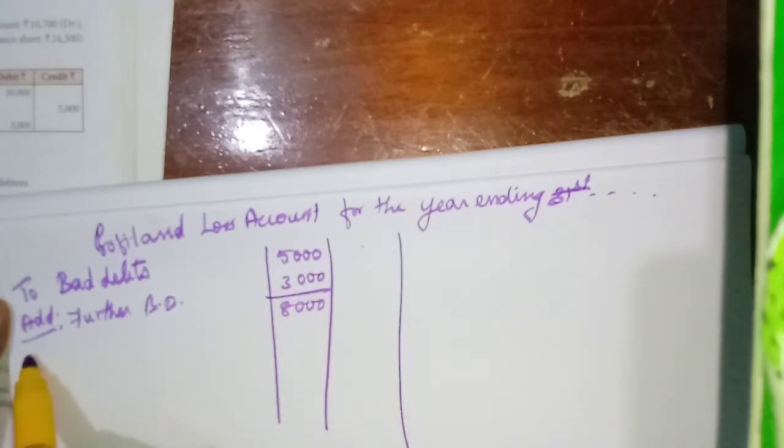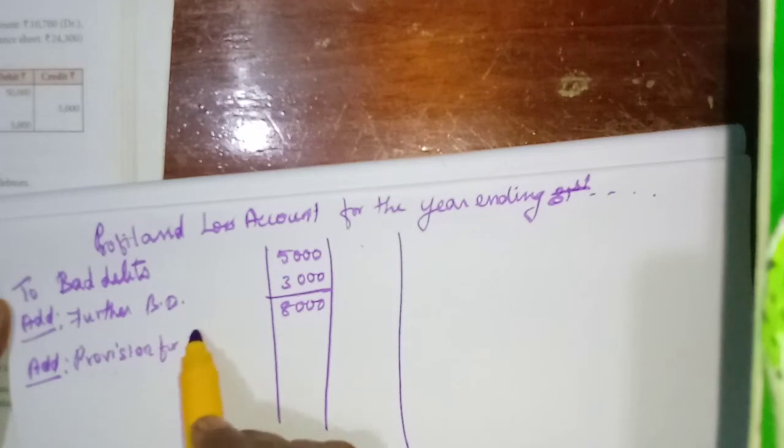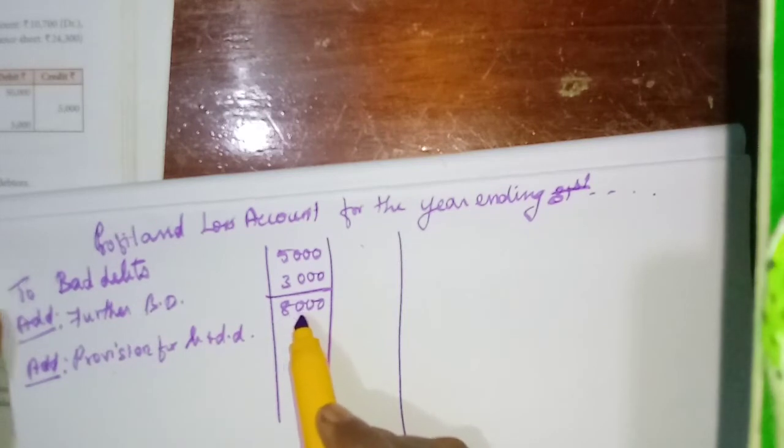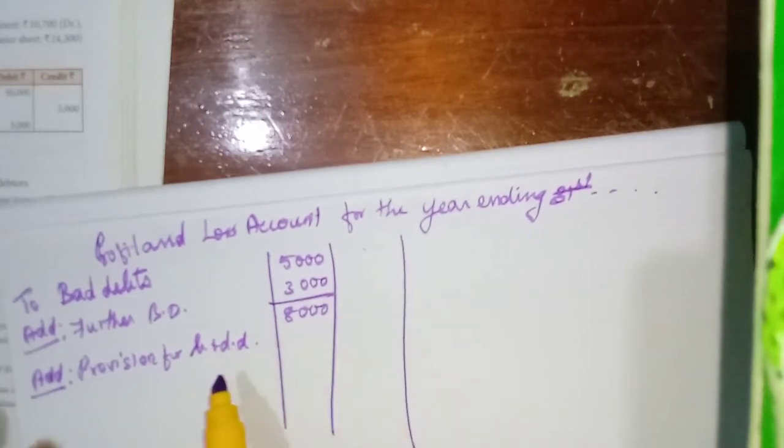Now add provision for bad and doubtful debts. Okay, now we need to calculate how.